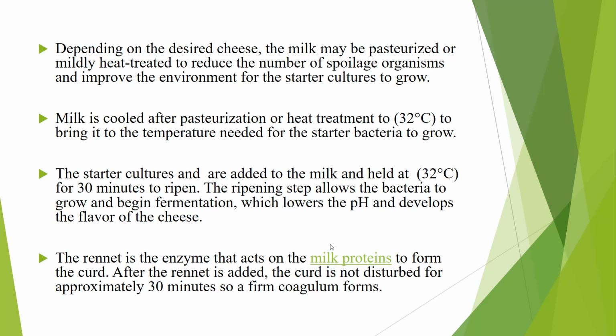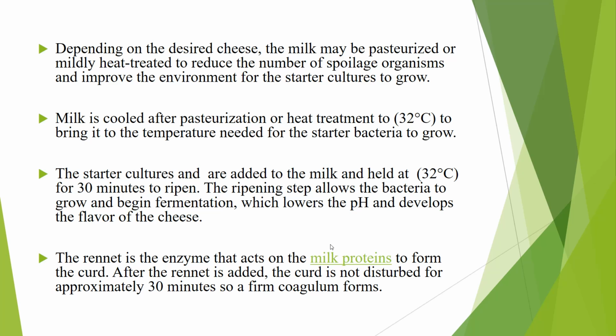Once heat treated or pasteurized, the milk is cooled to 32 degrees centigrade to bring it to the temperature needed for the starter bacteria to grow. Once the milk is cooled, it is ready to inoculate with the starter culture.